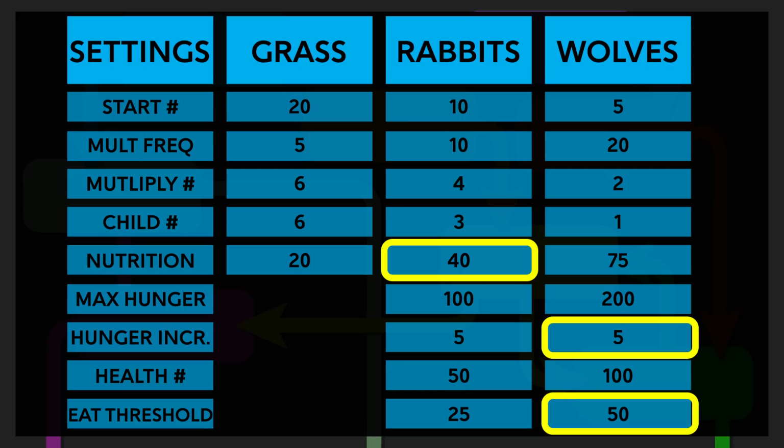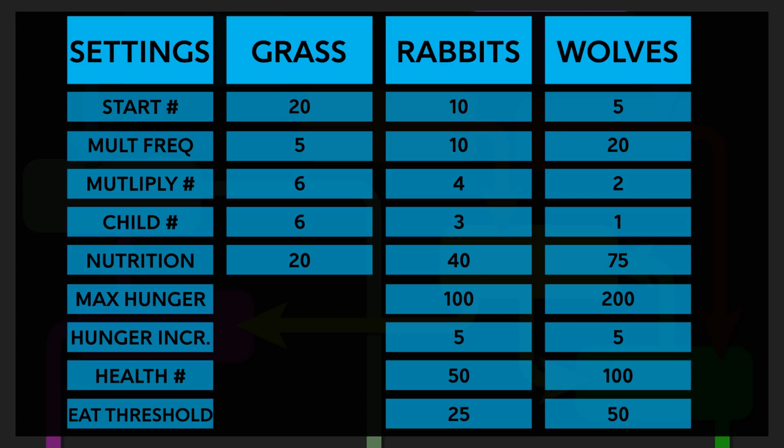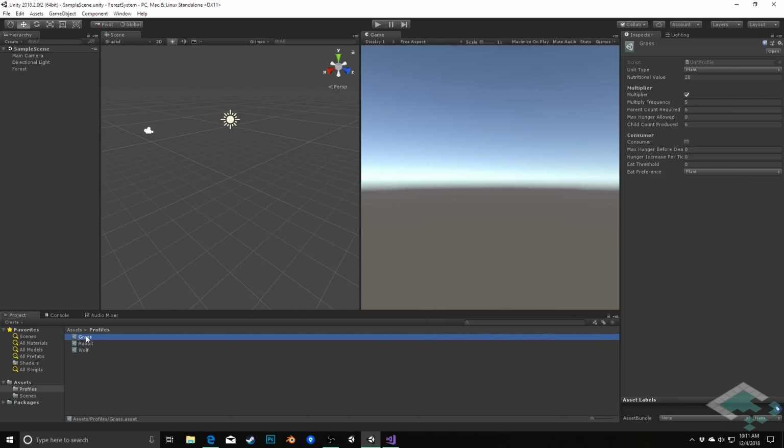Similarly, wolves are going to eat after 10 turns once they hit 50 hunger. And because they get 40 nutrition when they eat, it's going to be roughly every 8 turns, assuming they're eating rabbits. If they start eating other wolves, then that changes a little bit. But that just gives us a little bit of a clue as to where we're going to see things change. And with that, what we can then do is start actually running through our program.